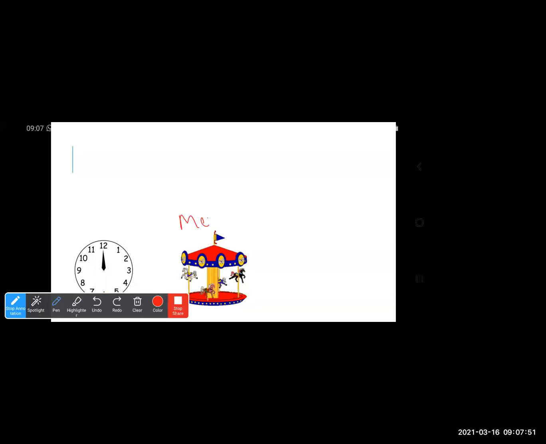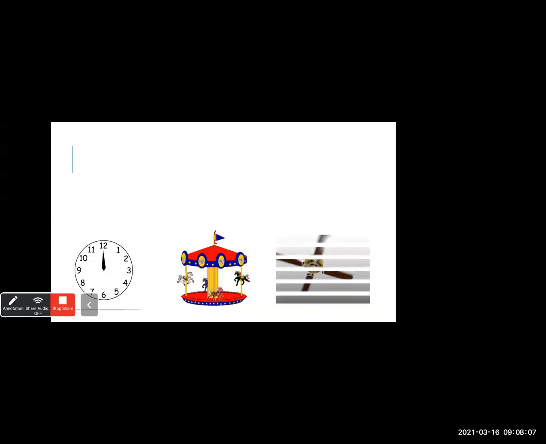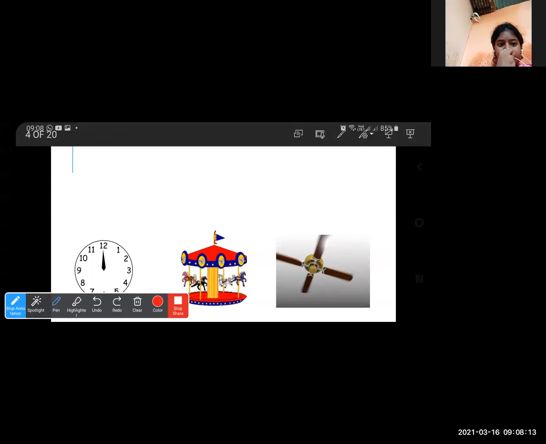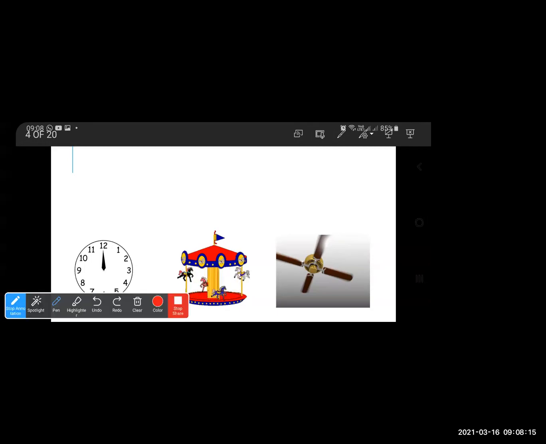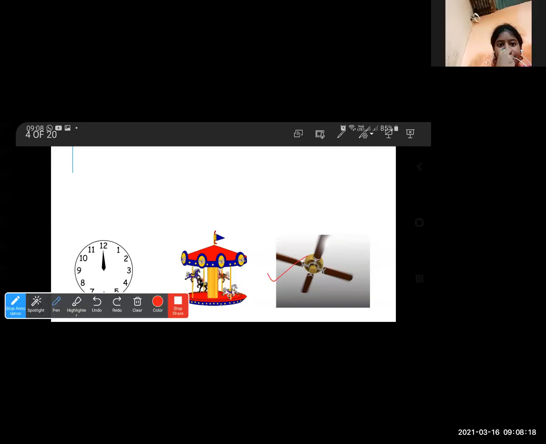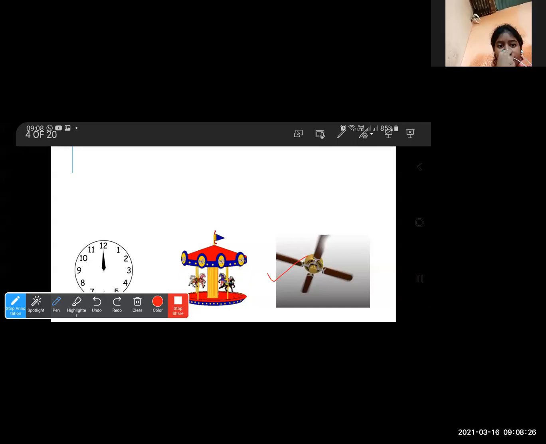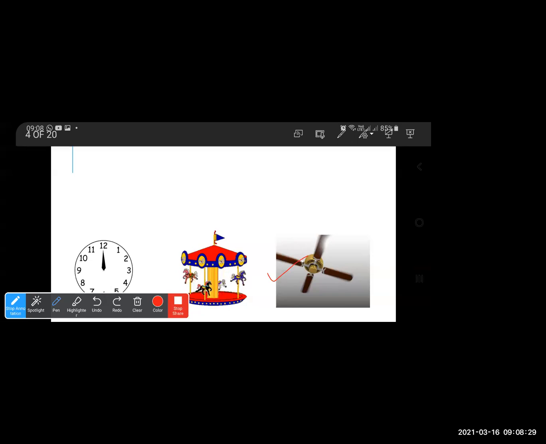It is a merry-go-round. Very good. It is a merry-go-round. And you have seen this during any fair. Now, again, what is the motion of this merry-go-round? Circular. Very good. It is circular. The next example is, can you tell me the name of this? Ceiling fan. Yes, it's a ceiling fan. Again, the ceiling fan moves in circular motion. Yes, it moves in a circular manner.